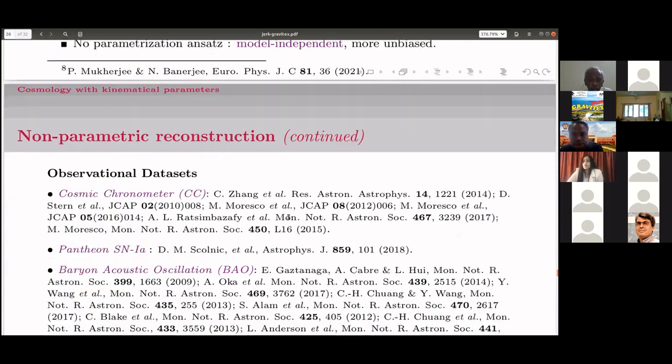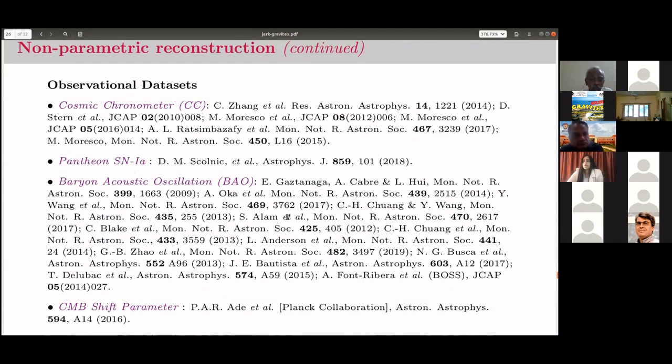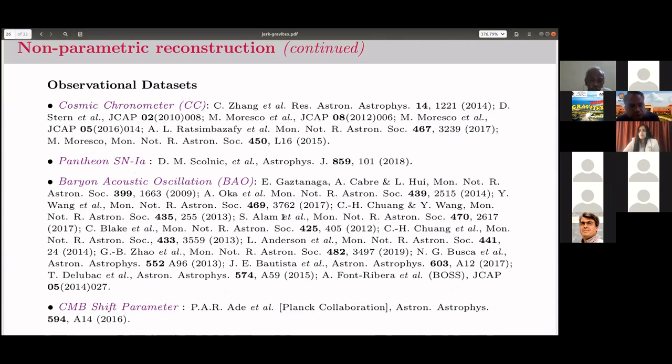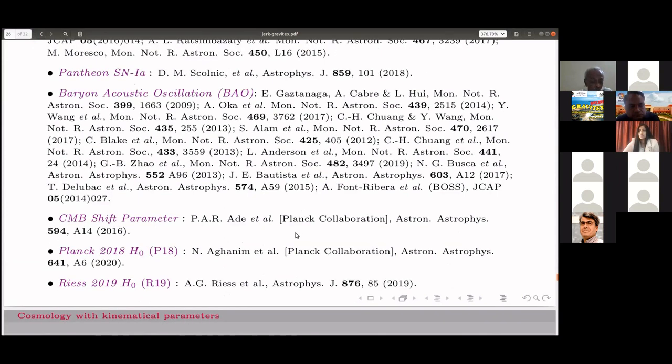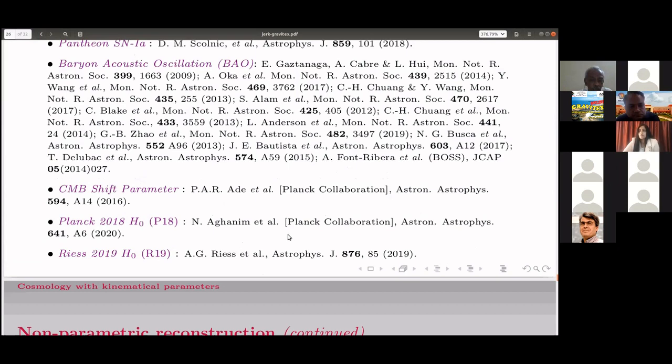This is a more recent work. The previous work that we talked about was done in 2017, and this is this year. So we used more recent data sets: cosmic chronometer data for the Hubble parameter, the Pantheon compilation of the supernovae, baryon acoustic oscillation, some very recent data, and also the CMB shift parameter. We shall come back to the last two at the end.